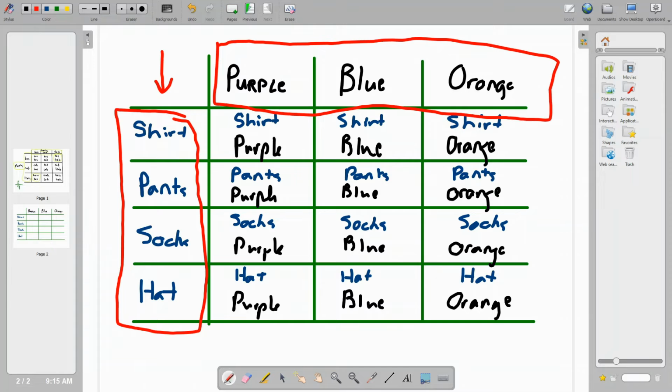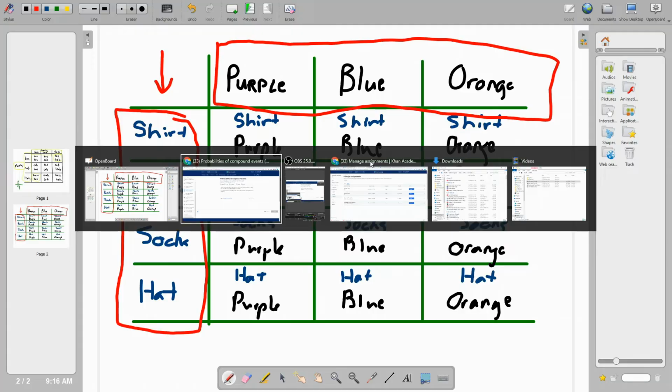And then randomly you would pick a color to dye it. And here we got all the options. So I could get a shirt that's purple, I could get a shirt that's blue, I could get a shirt that's orange, I get pants that are purple, pants that are blue, pants that are orange. And so I'm just looking at where they intersect here. Purple and socks, blue and socks, and that's all I'm looking at. It's just a great way to see all of your combinations.